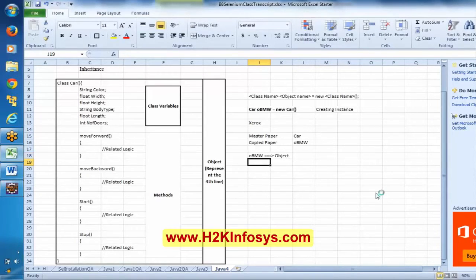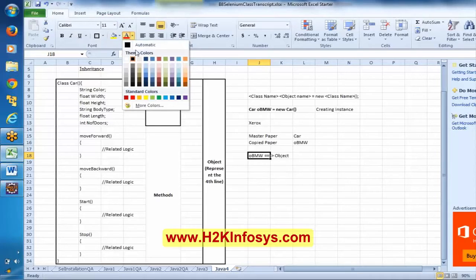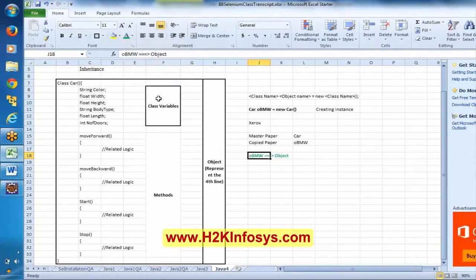Now that is what I have been saying. There is one thing called object, and these two objects are different. This is very generic, whereas this is specific, related to technical. Here, when I say OBMW is an object, generally we call it an object. So this is the object, and this is called creating an instance.